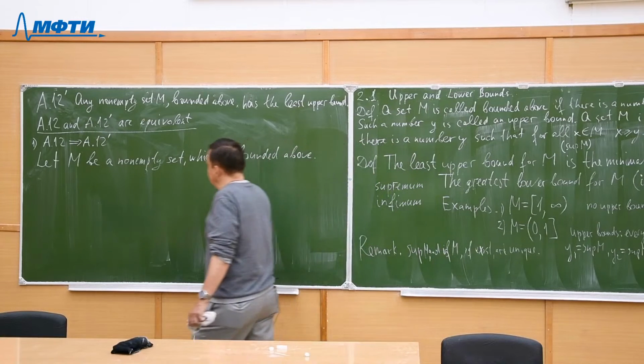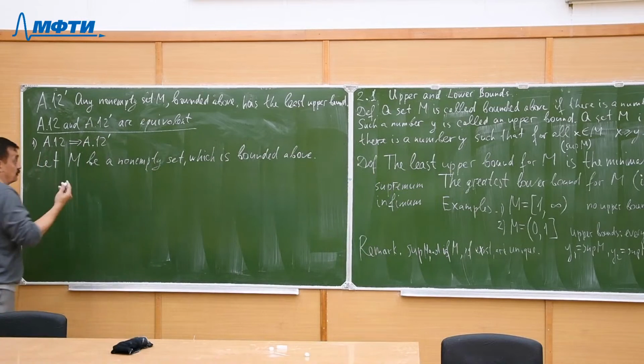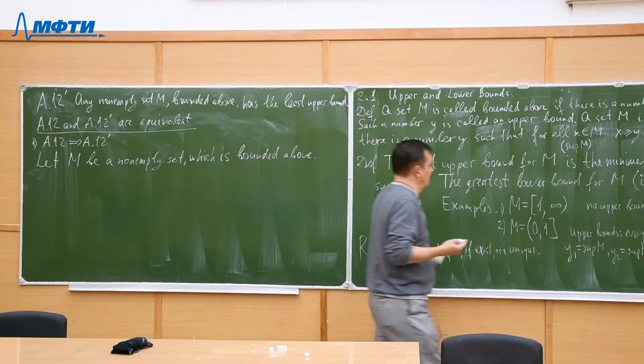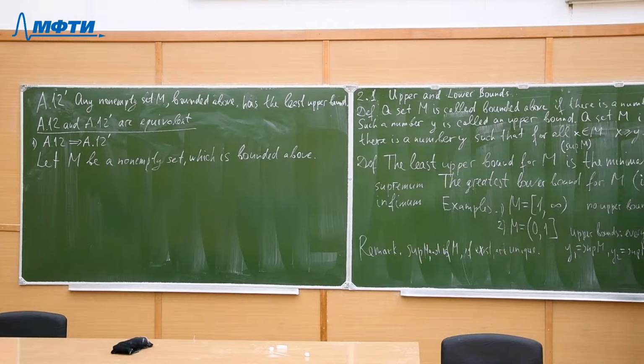So it means that there are upper bounds. Bounded above means there are upper bounds.